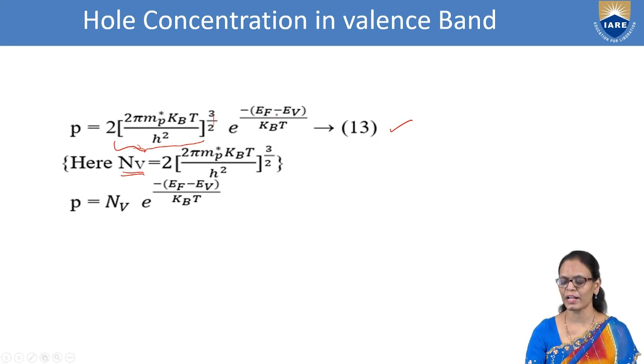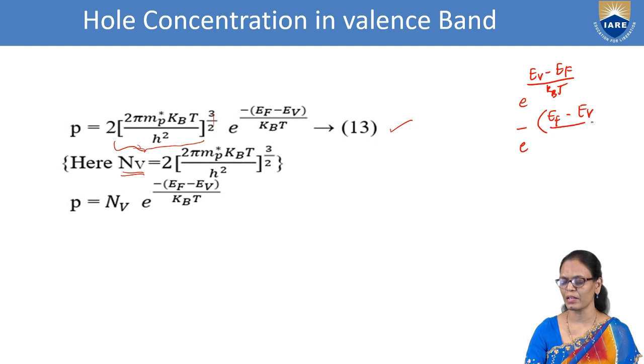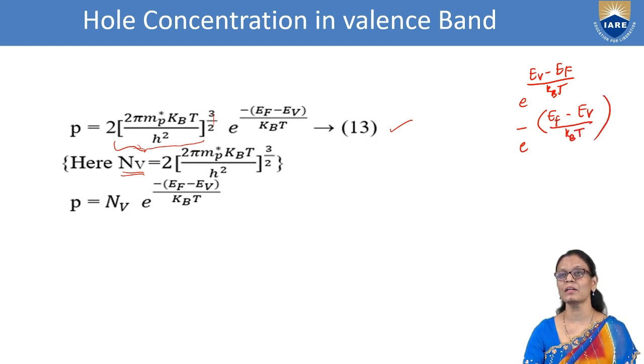Why are we writing it this way? We have got e power (EV minus EF) by kBT. We are just taking one minus common and writing it as (EF minus EV) by kBT, because we always want to write the higher value minus the lower value. EF is at a higher level than EV.